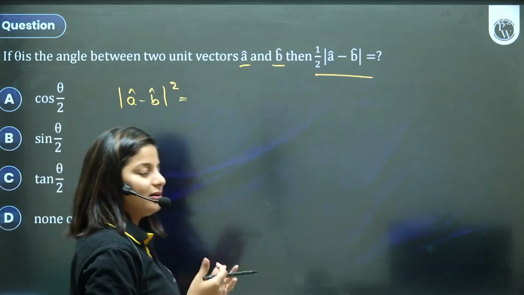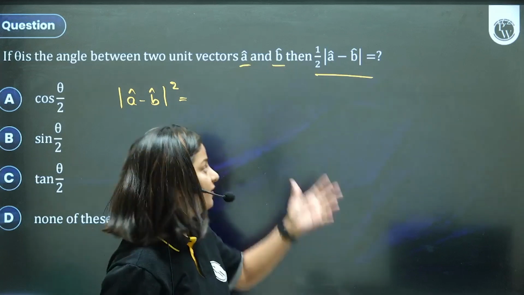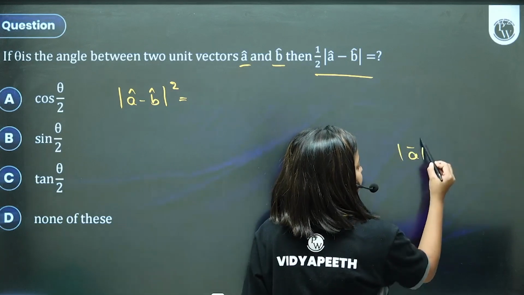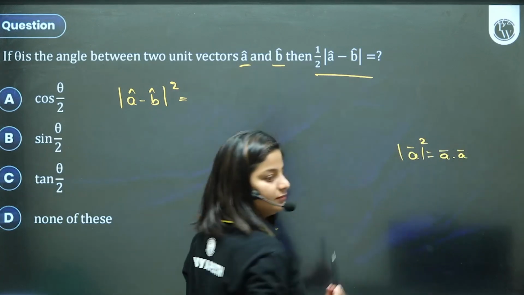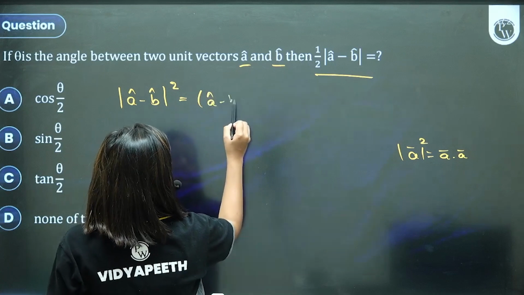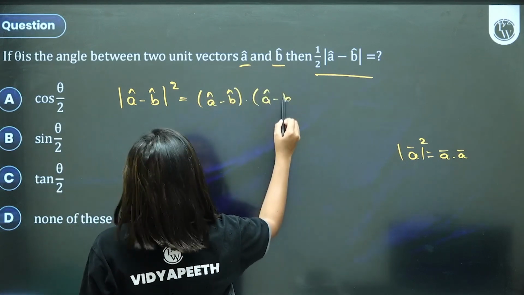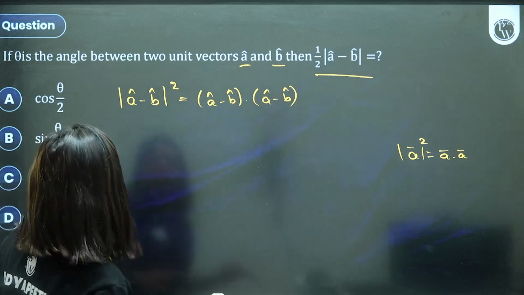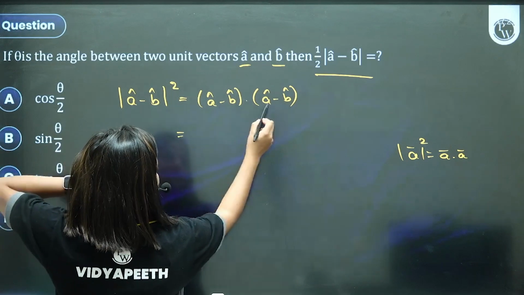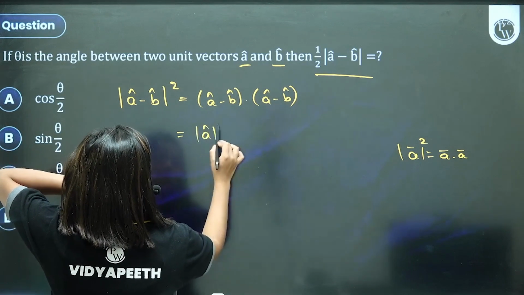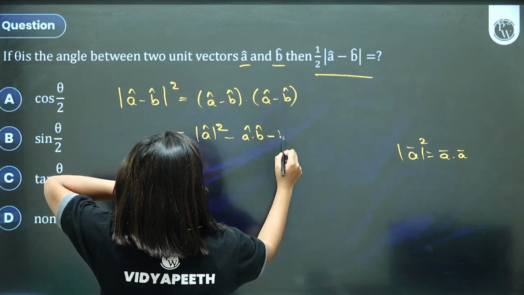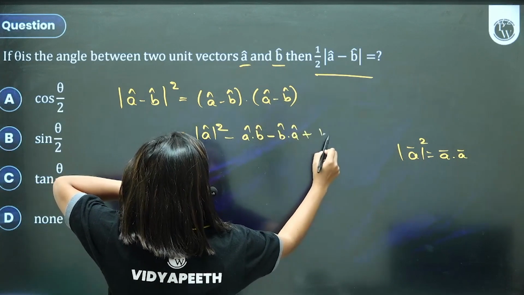Bachcho, a lot of times in vectors, when you don't know where to start, they've asked you something and you don't know, you square and use your simple property that magnitude of A square is A dot A. So this square is going to be A cap minus B cap dotted with A cap minus B cap. Let's see. Now if I multiply, I get magnitude A cap square minus A cap dot B cap minus B cap dot A cap plus B cap square.